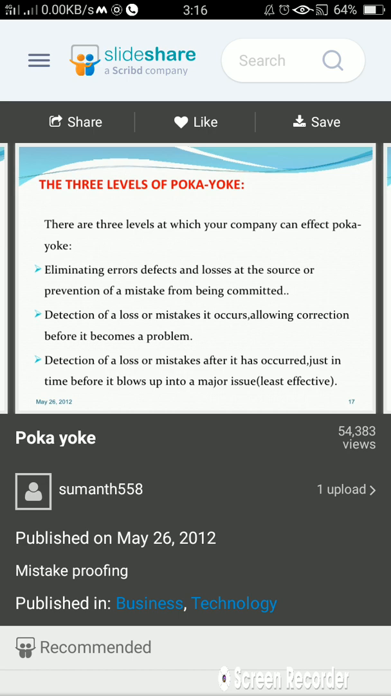Then second, detection of a loss or mistake as it occurs, allowing correction before it comes to a problem.